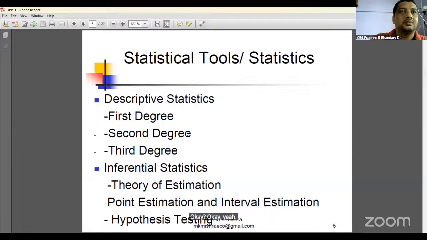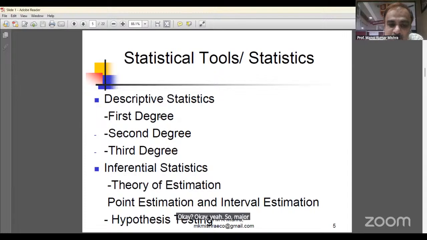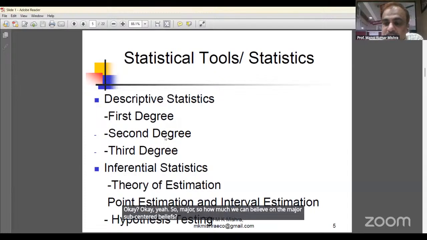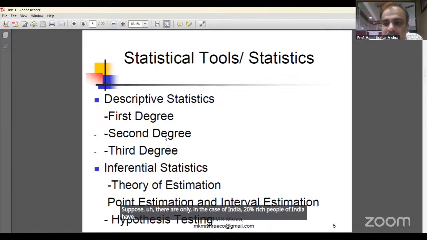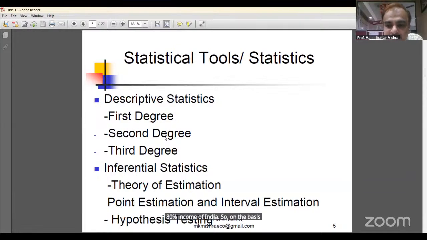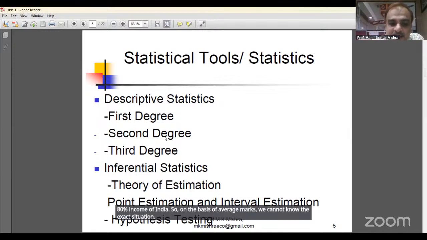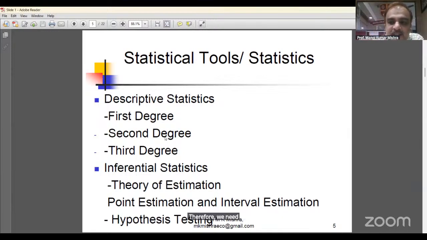So, how much can we believe the measures of central tendency? In the measures of central tendency, the mean is affected by extreme values. In the case of India, 20% rich people of India have 80% of the income of India. So on the basis of average marks, we cannot know the exact situation. Therefore, we need the second degree.